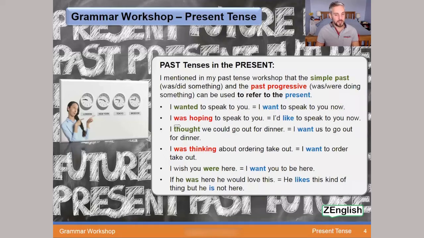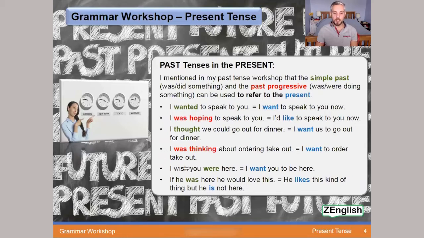I thought, again, past tense of think, thought. I thought we could go out for dinner, which actually means I want us to go out for dinner. I want currently to do it. I was thinking about ordering takeout. I want to order takeout.